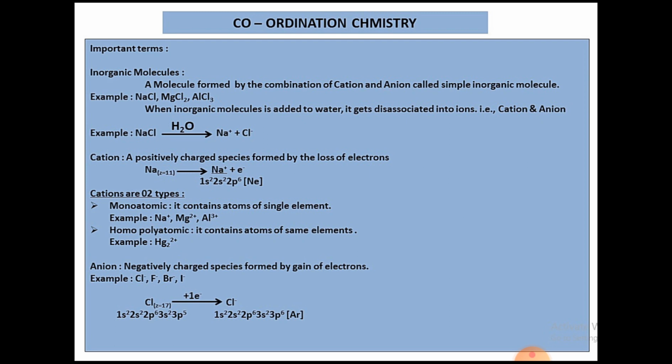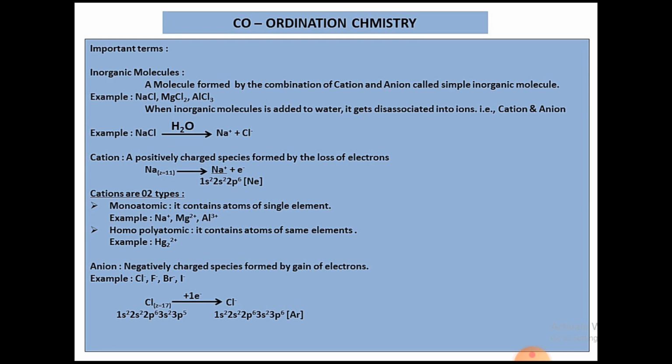Sodium has atomic number 11, so it has 11 electrons. On losing one electron, it gets 10 electrons, which is the nearest noble gas configuration, that of neon. So Na, on losing one electron, forms Na plus, which has only 10 electrons. So it attains stability by getting the neon gas configuration.